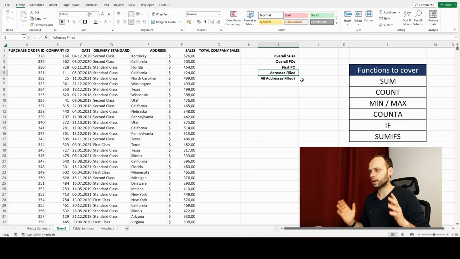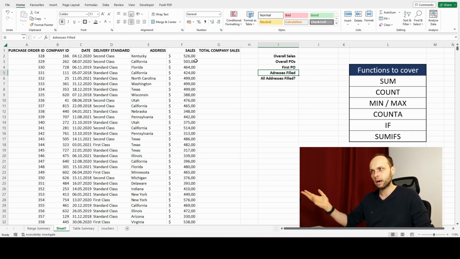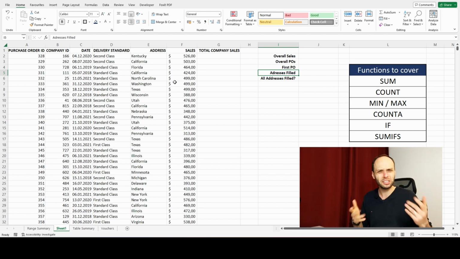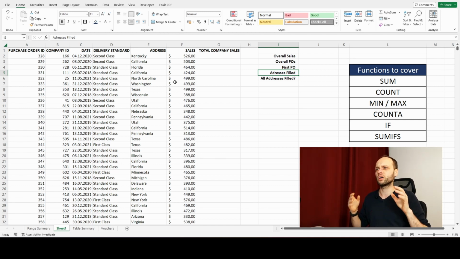Okay, I'm looking at my Excel workbook. You can see I have some sort of a report, basic stuff that you will find very often in different places, in different companies. I have some purchase orders, some company IDs, dates, amounts, sales, those sort of things, and you want to do a report. This is the thing that you normally want to do in Excel. You probably will start by doing some kind of a report.